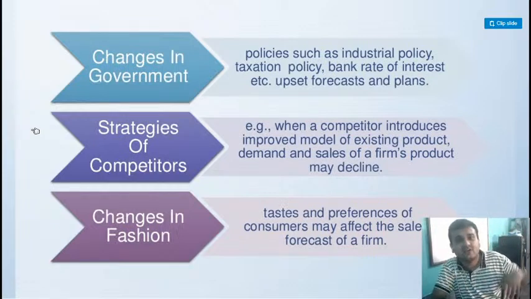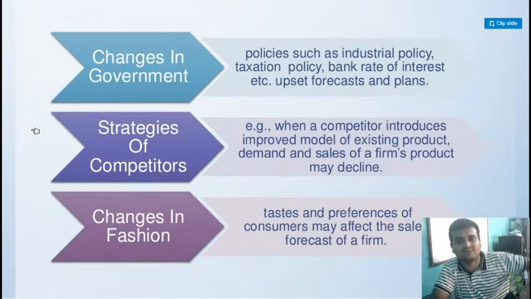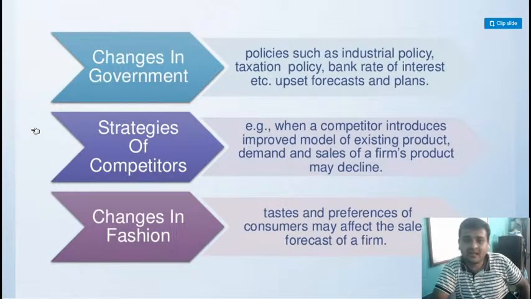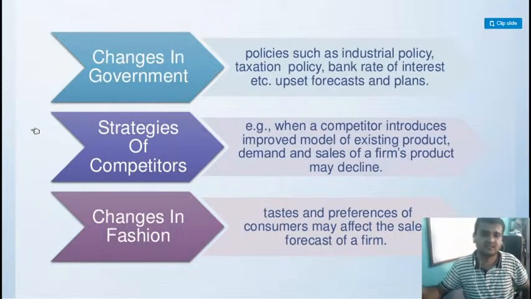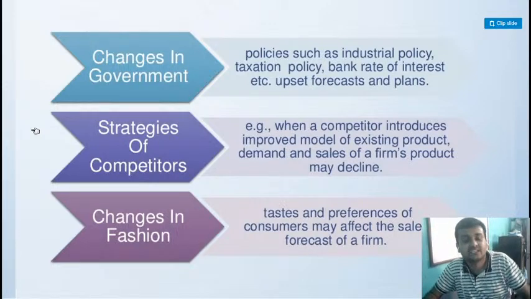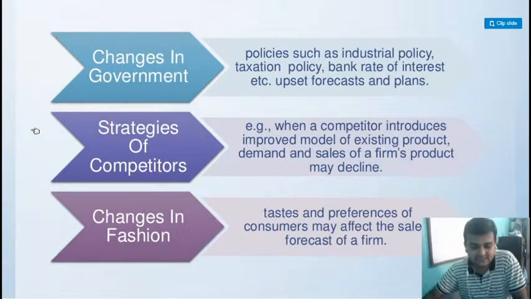Now suddenly Vivo or Oppo have launched something new which is nothing in comparison with Samsung. It is totally beyond Samsung and other phones. So what will happen? You will incur losses. Change in fashion, change in trend. People are wanting new life, new fashion. These are all external causes.